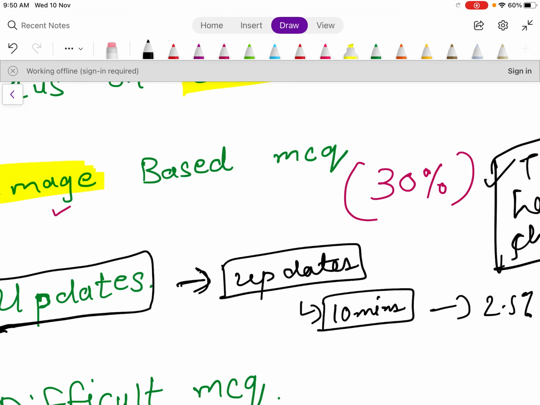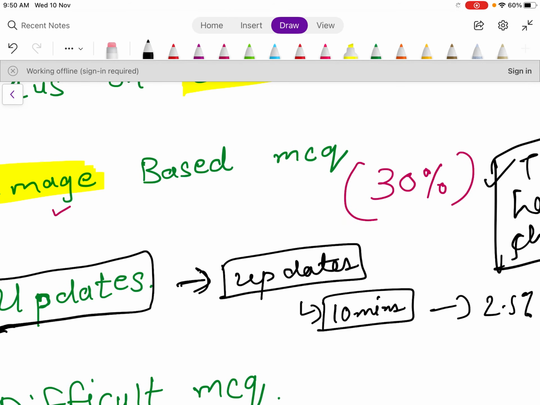Now, any paper contains easy, moderate and difficult type of questions. So here also there is a weightage. Difficult questions will consist of 2 to 6% of the questions.